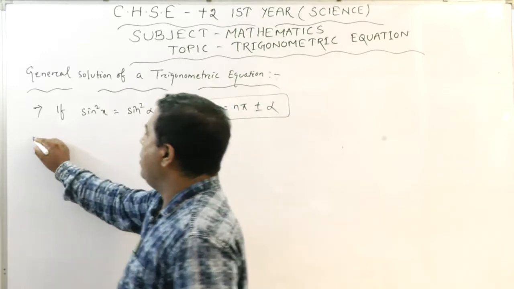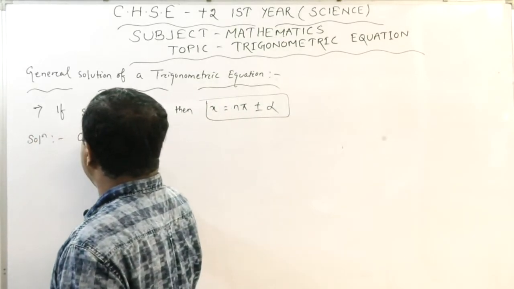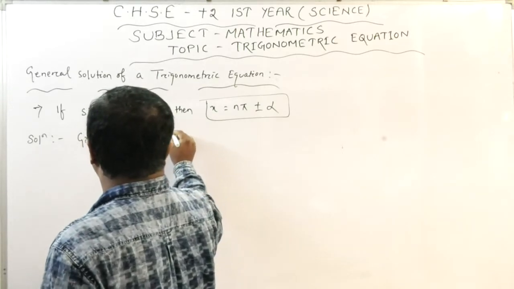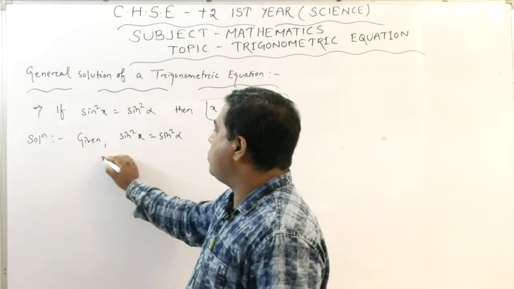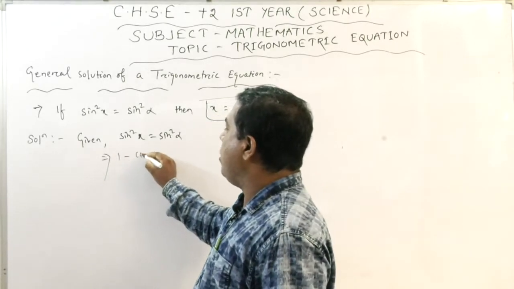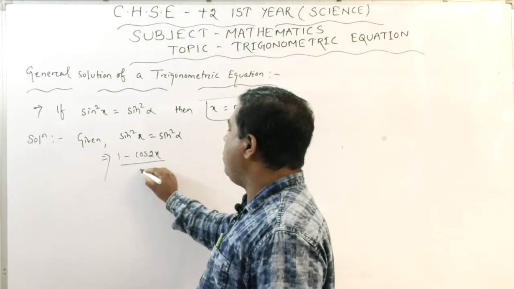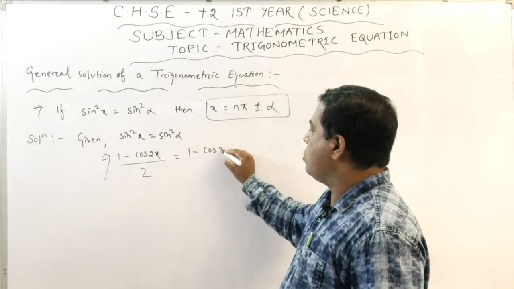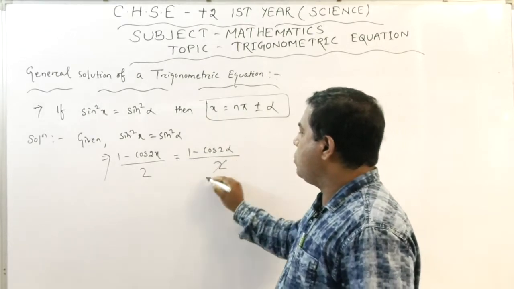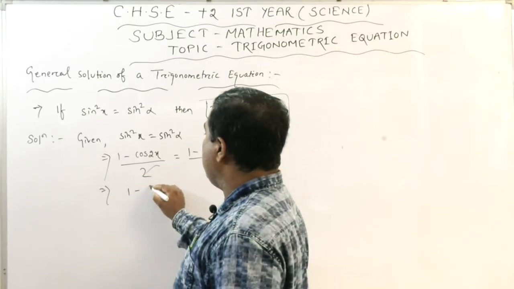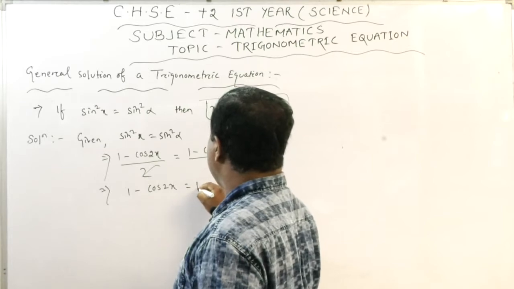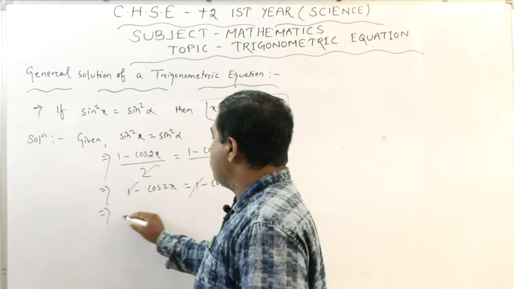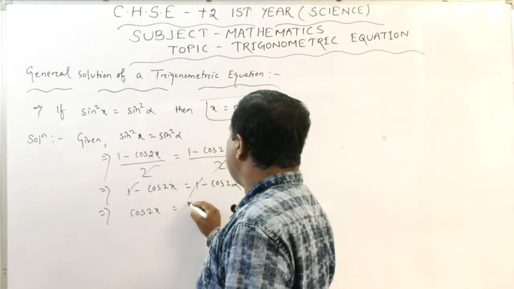So given sin square x equals sin square alpha, and we know sin square x means 1 minus cos 2x divided by 2. Yes or no? Similarly, it is 1 minus cos 2 alpha divided by 2. So these two are cancelled. So what we get? 1 minus cos 2x equals 1 minus cos 2 alpha. So again we can cancel 1 on both sides. So it is simply cos 2x equals cos 2 alpha.